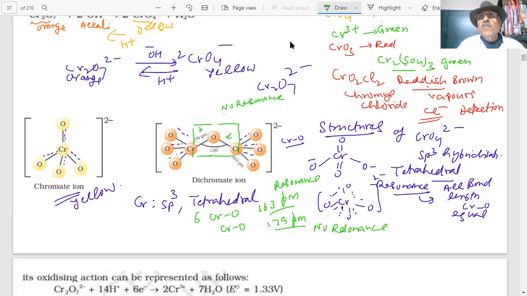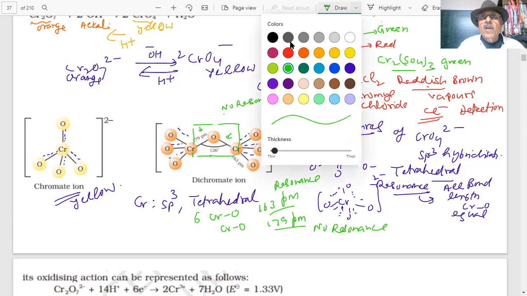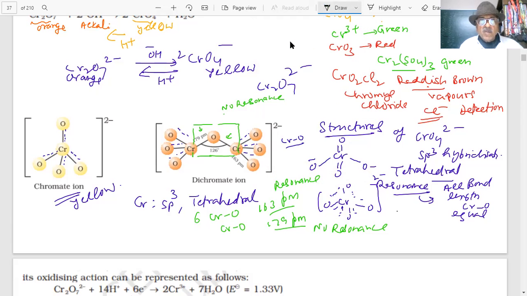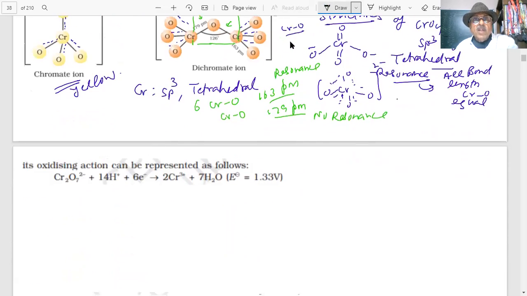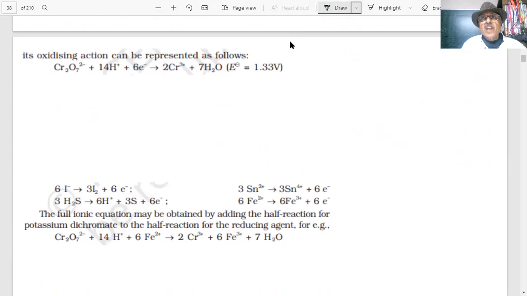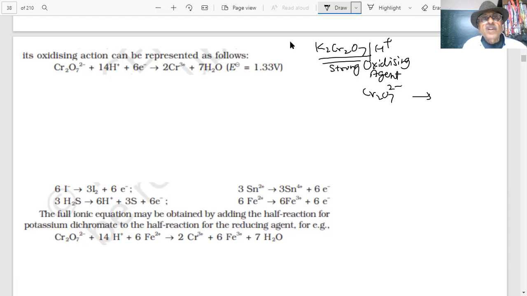Now coming further, students, you have noted down all this. As I said, potassium dichromate acts as a strong oxidizing agent, K2Cr2O7. The most important property is that it is a strong oxidizing agent in acid medium, H plus. How do you know? Here is the electrode potential value of this. As you can see, in acid medium, the dichromate ion is being converted into